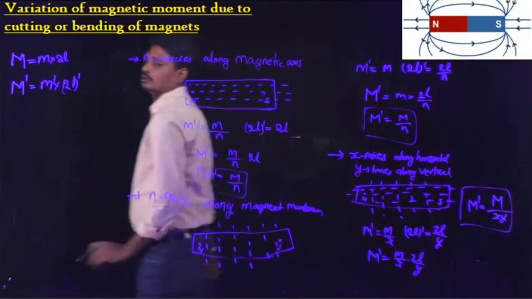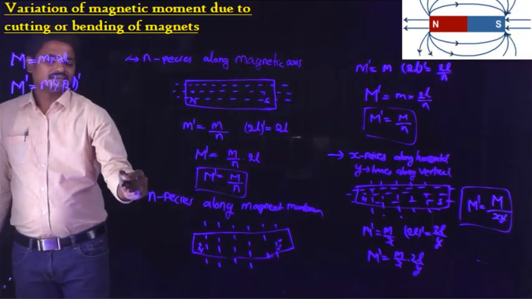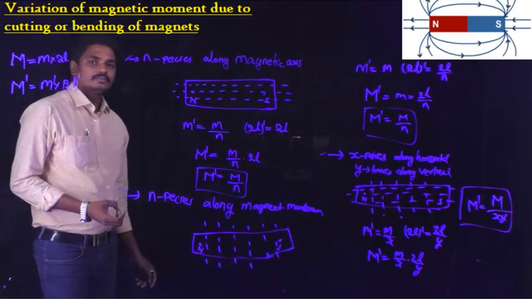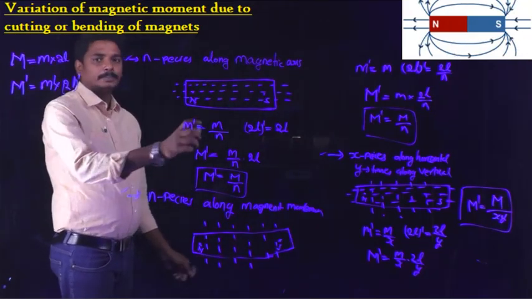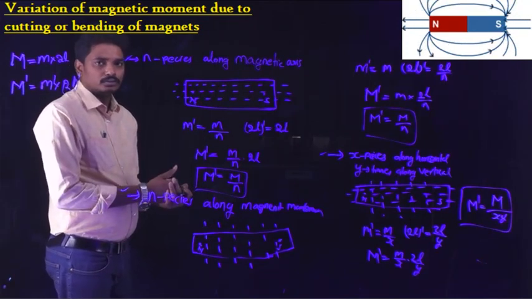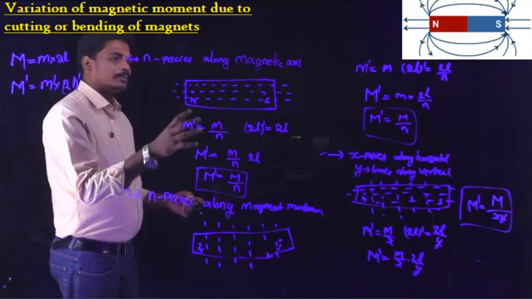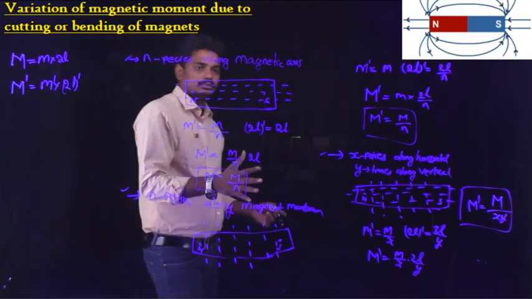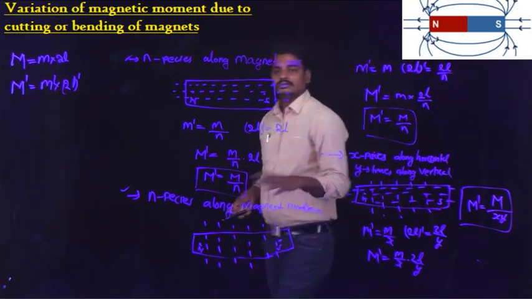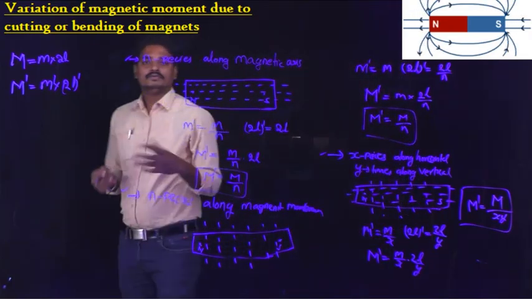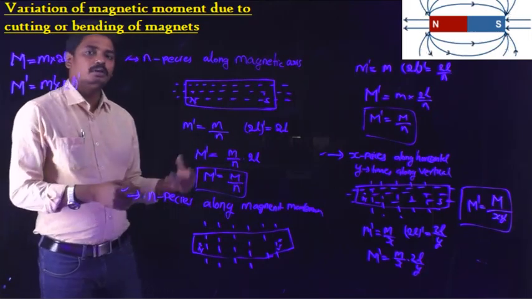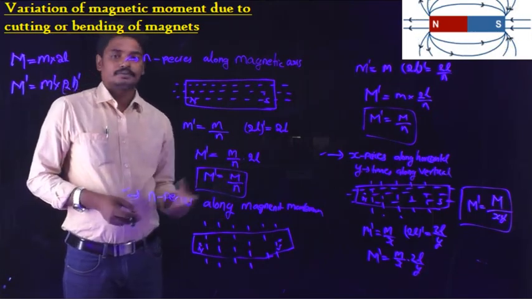So these three are the general cases, which we come across in objective-type problems. From these three cases we can solve the problem if the bar magnet is cut along the horizontal axis, along the vertical axis, or both, as shown here.